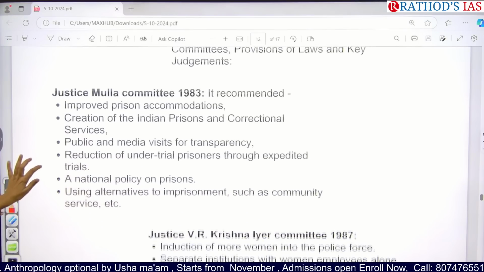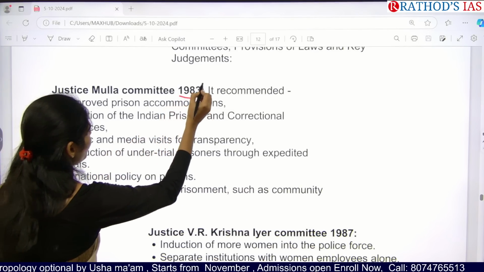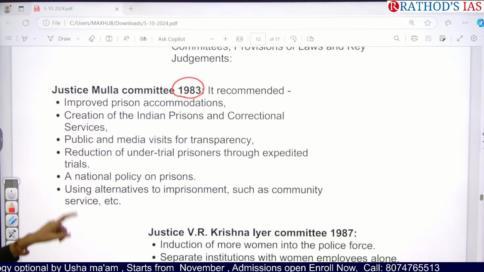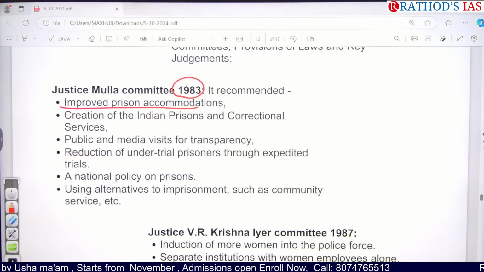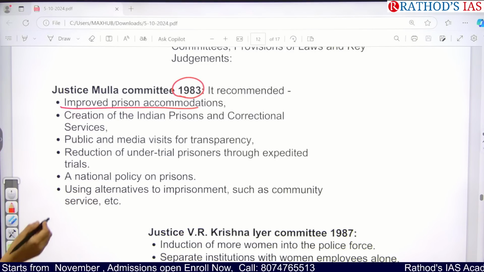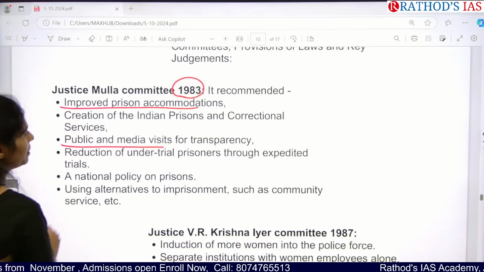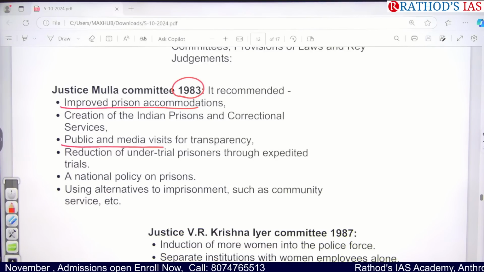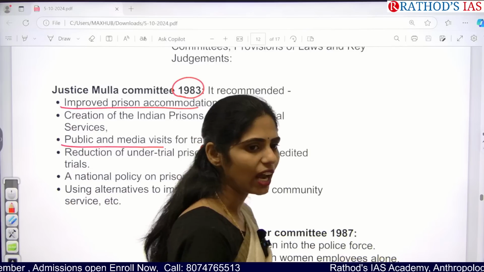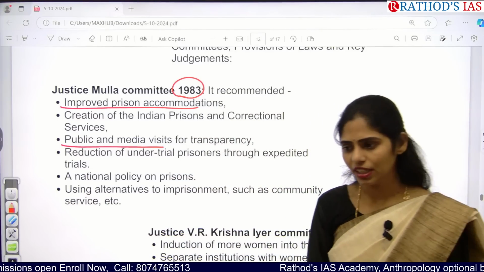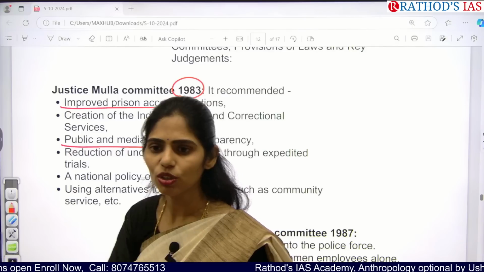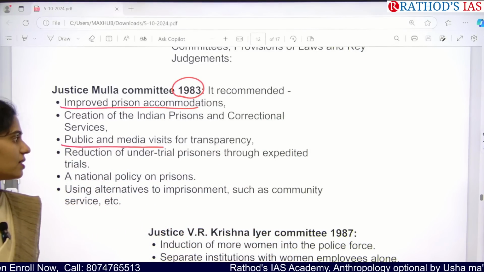So the first one here is the Justice Mulla Committee, which was formed in 1983, and this committee recommended that we have to improve prison accommodations and focus on correctional services. Whatever the service deficits are there, we have to focus on those, and we have to focus on public and media visits for transparency. If the media is allowed into the prisons, then they will be covering what is happening, so that people will get to know what exactly is happening in these prisons.